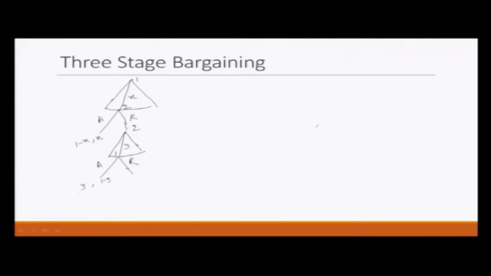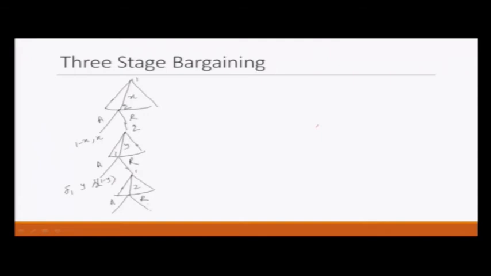So, we will use the discount factor once, delta 1 for player 1 and delta 2 for player 2. And if player 1 rejects, then player 1 gets to make another offer, let us say z, to player 2, and in this case player 2 can either accept or reject, but in both cases the game would end.